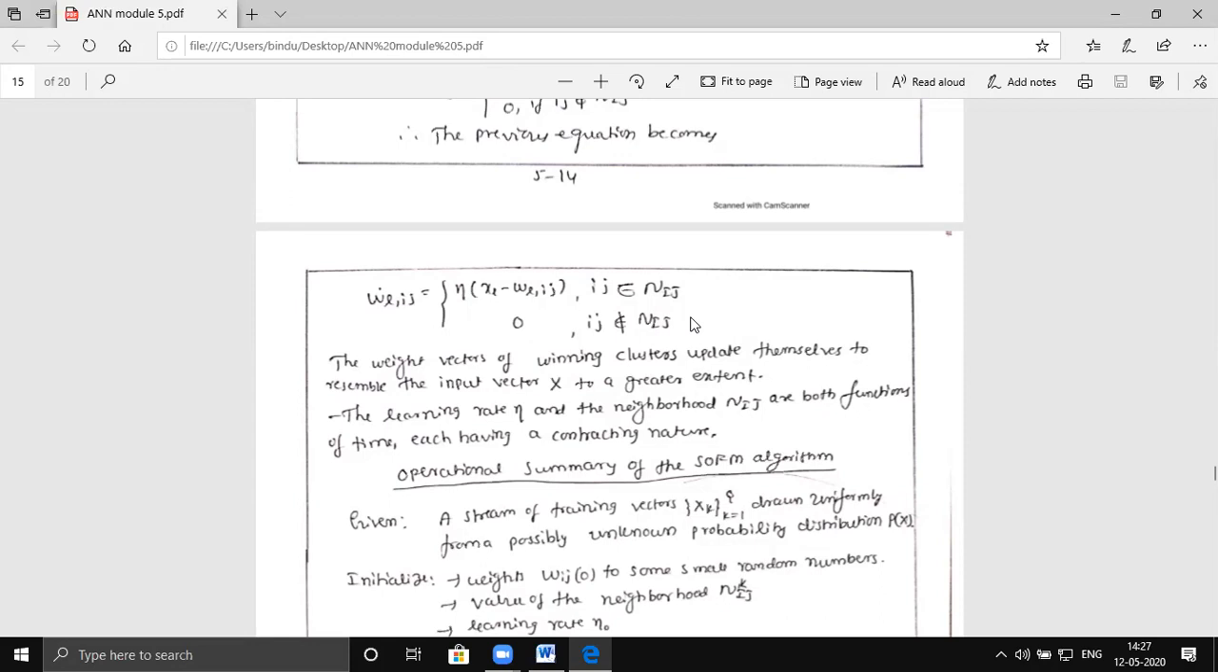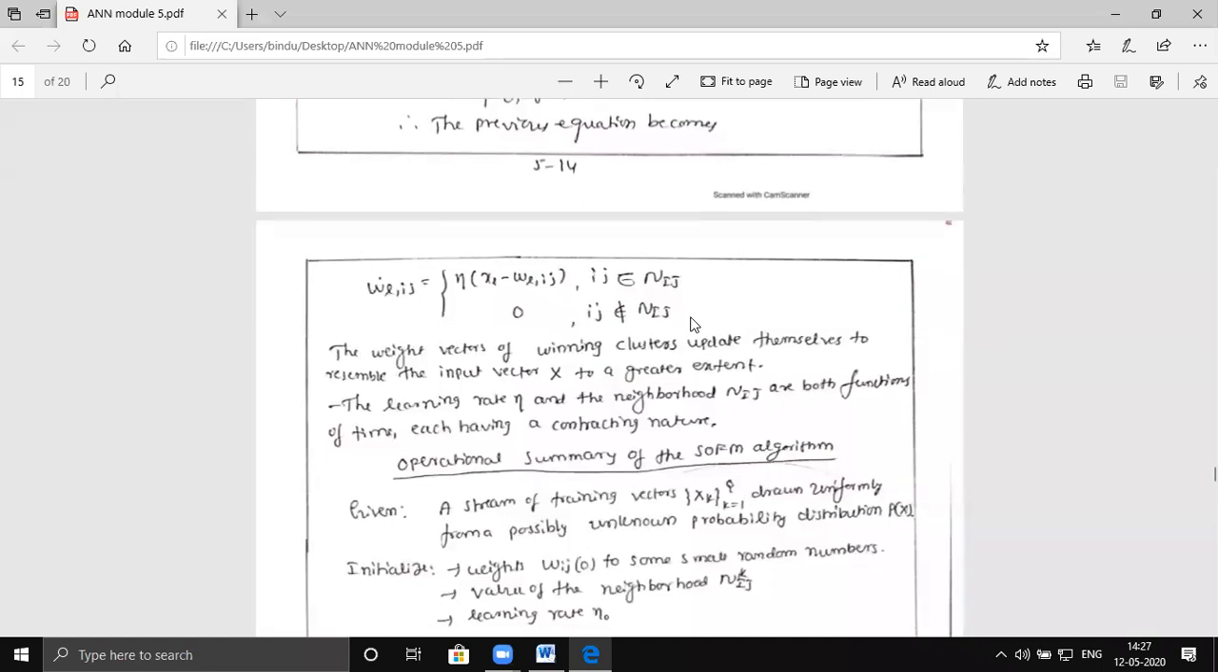Any doubt? Any doubt here? Did you follow the weight updation procedure? Any doubt regarding this one? Are you able to follow?